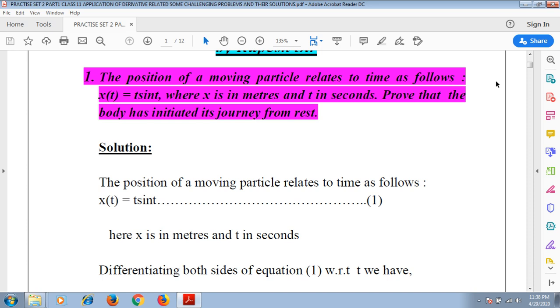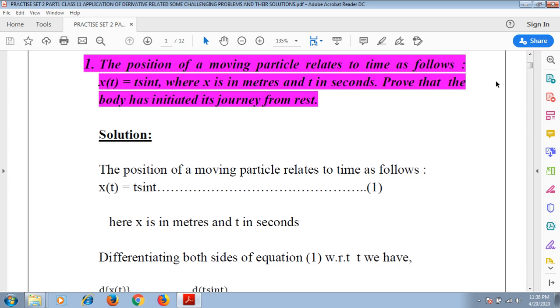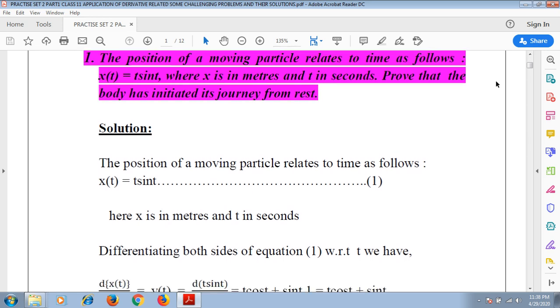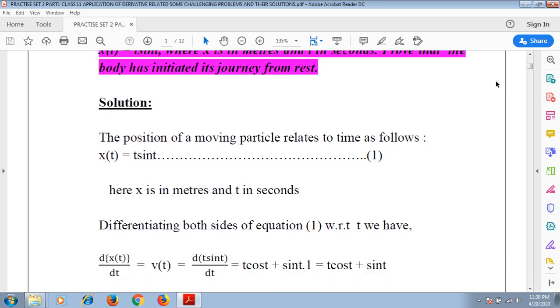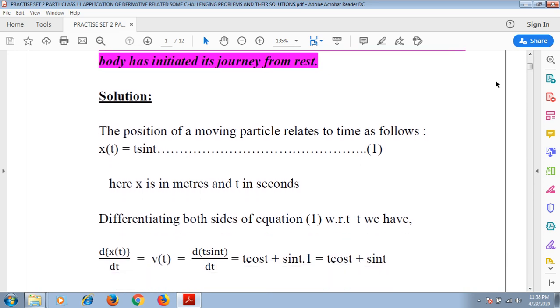So, here the position of the moving particle relates to time as x(t) equals t sin t, and we have numbered this equation as 1, right? And here x is in meters and t is in seconds. So differentiating both sides of equation 1 with respect to t, we have d/dt of x(t) equals v(t) equals d/dt of t sin t, and we are applying the product rule, that is f g dash plus g f dash. We have already discussed that, right? So applying the product rule, we have t cos t plus sin t.